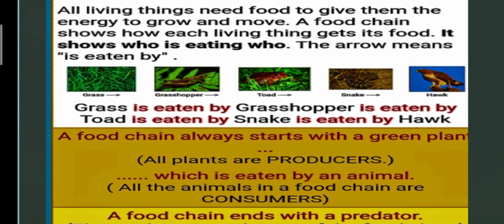Grass is eaten by grasshopper, is eaten by toad, is eaten by snake, is eaten by hawk. Grass is eaten by grasshopper. Grasshopper is eaten by toad. Toad is eaten by snake, and snake is eaten by hawk.